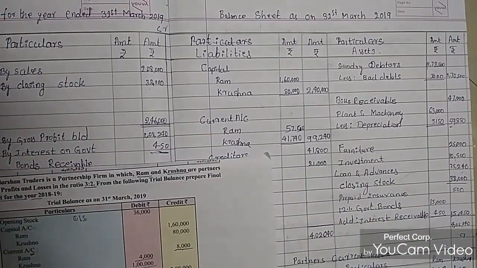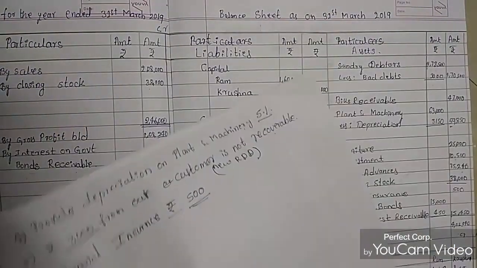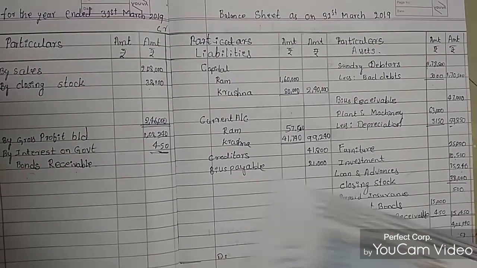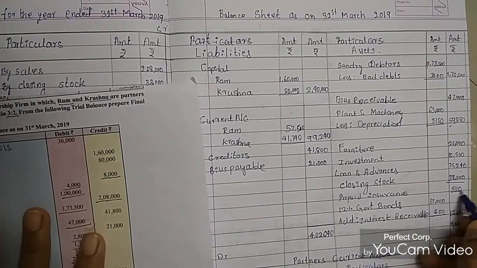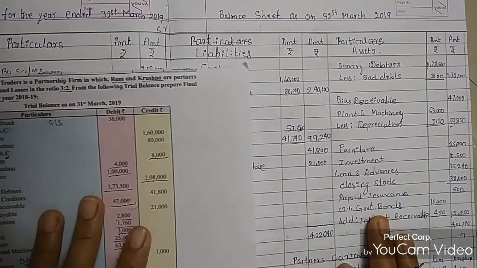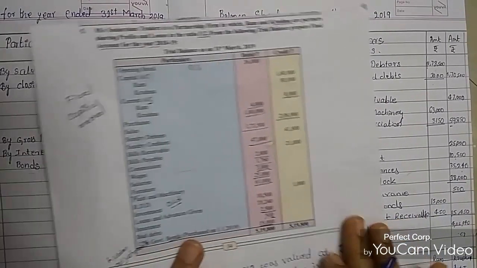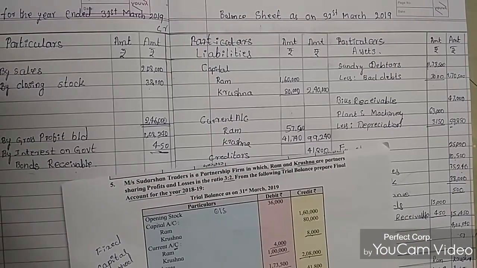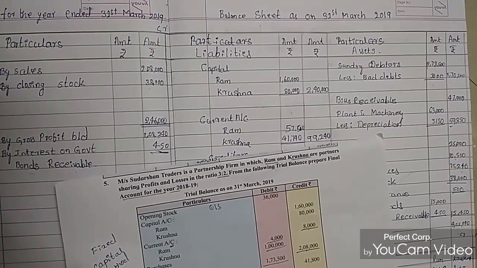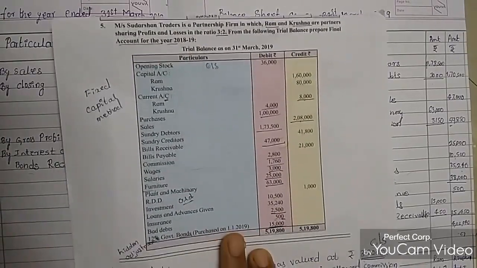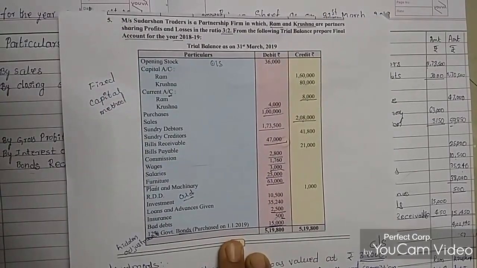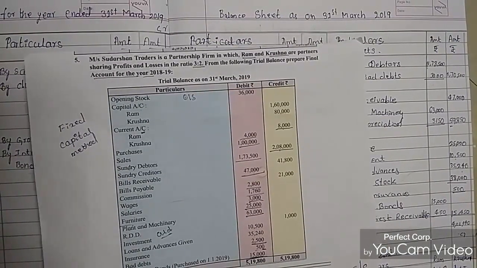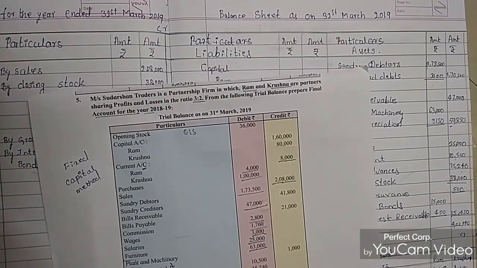And prepaid insurance is already paid, 500 rupees paid in advance, so that will come on the asset side. And 12% government bonds, that is 15,000. We calculated in the P&L account for 3 months, as per the dates mentioned, 1st January 2019 and 31st March 2019, according to these dates we have calculated it for 3 months.